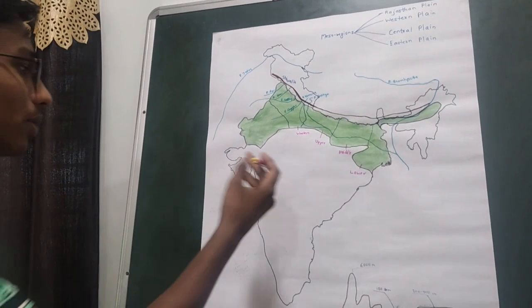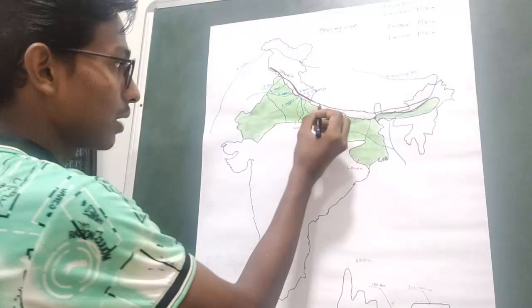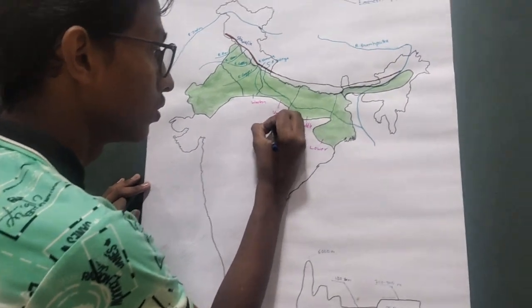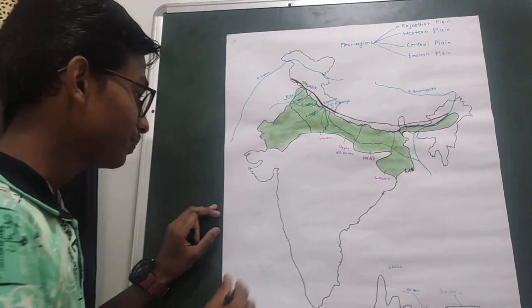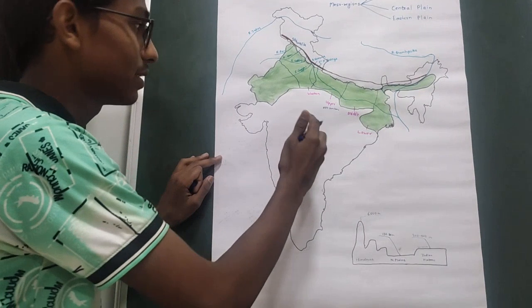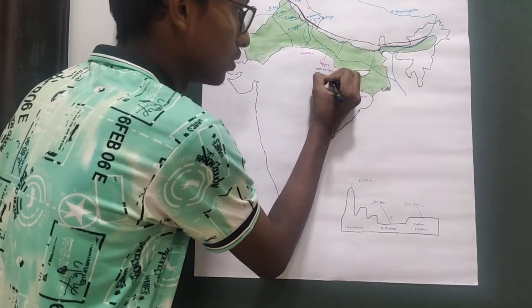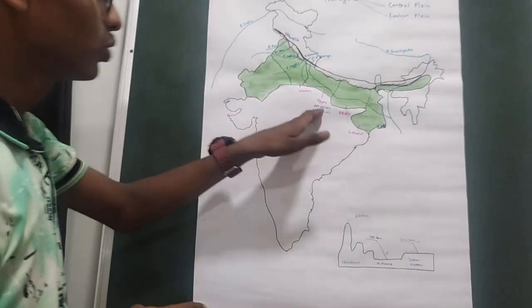When we talk about the Upper Ganga plain, it is 550 kilometers long and has a width of 380 kilometers, and it is located in western Uttar Pradesh.